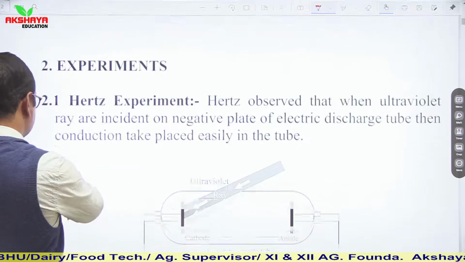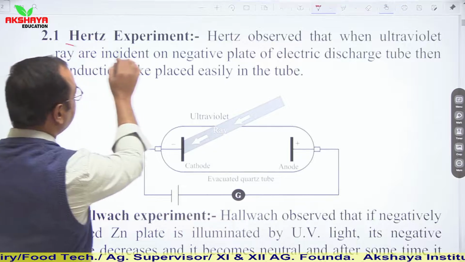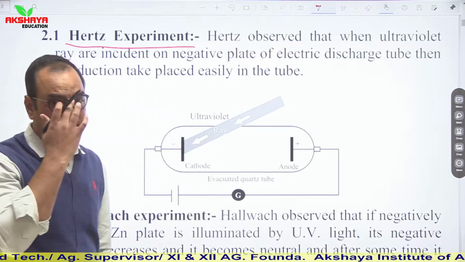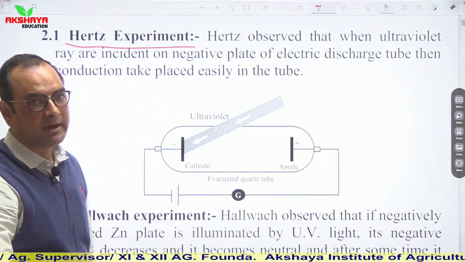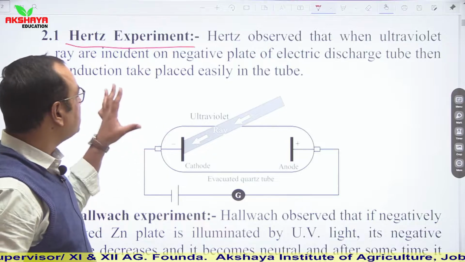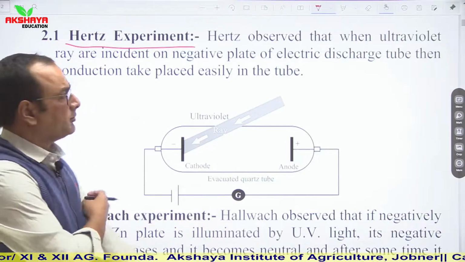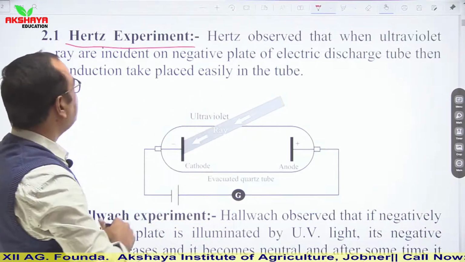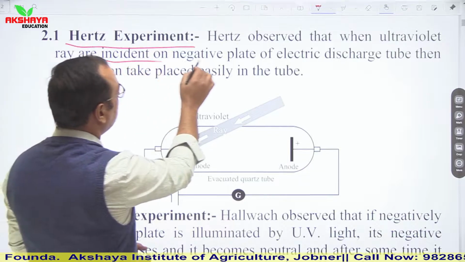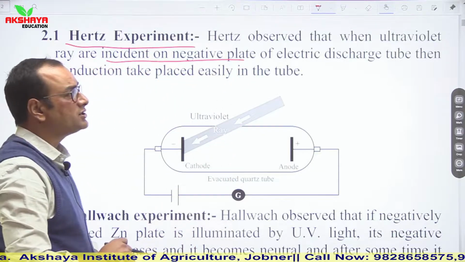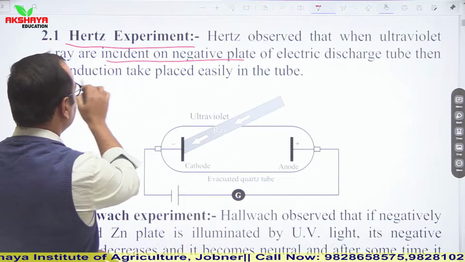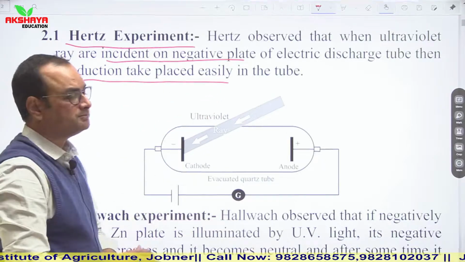Now see the experiments. The first one is Hertz's experiment. As I told you earlier, while producing electromagnetic waves he discovered the photoelectric phenomenon. Hertz observed that when UV rays are incident on the negative plate of an electric discharge tube, conduction takes place easily in the tube.